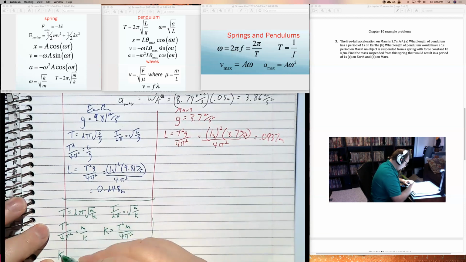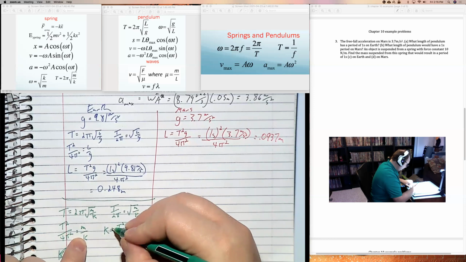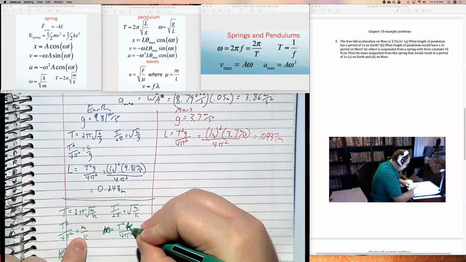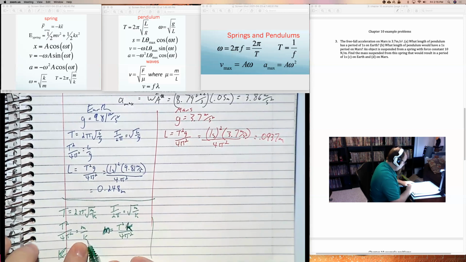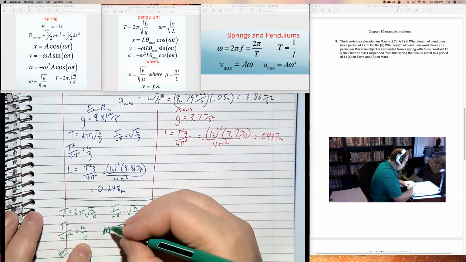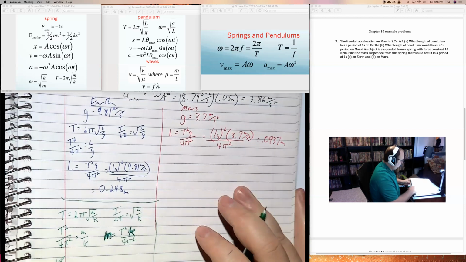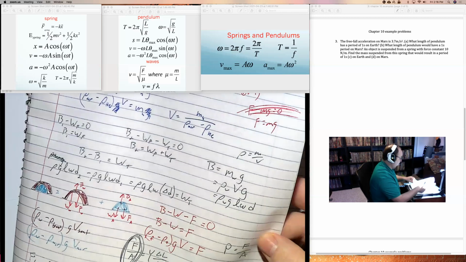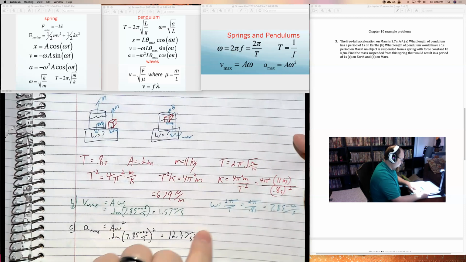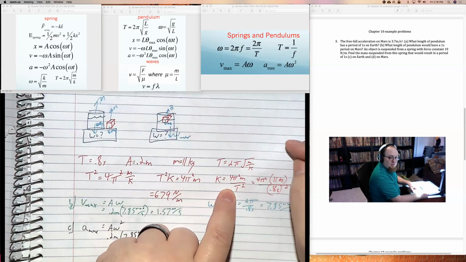Actually, hold on. I multiplied both sides by k, so this solved for m, and this was a k. Sorry, there was an algebra issue. When I multiply both sides by k, the k goes up. So it's m equals T squared k over 4 pi squared. If I wanted to solve for k, it would be like what I did here, where I got 4 pi squared m over T squared instead.